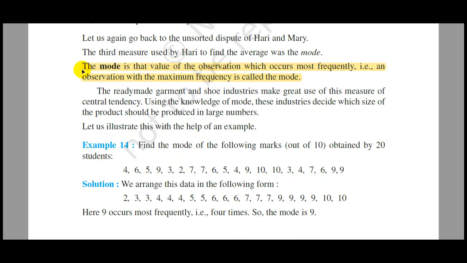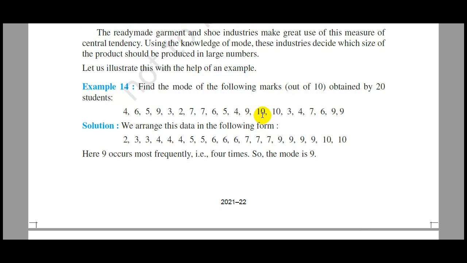Next is the mode. The mode is the value of the observation which occurs most frequently. That is, the observation with the maximum frequency is called the mode. For example, as you can see in this particular set of data, after arranging it in ascending order, we can see that 9 occurs the most. Here 9 occurs 4 times, so the mode of this set of observations is 9.